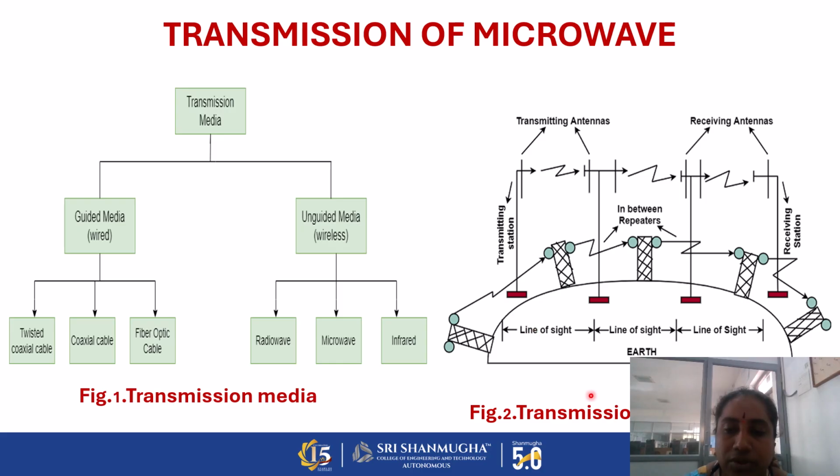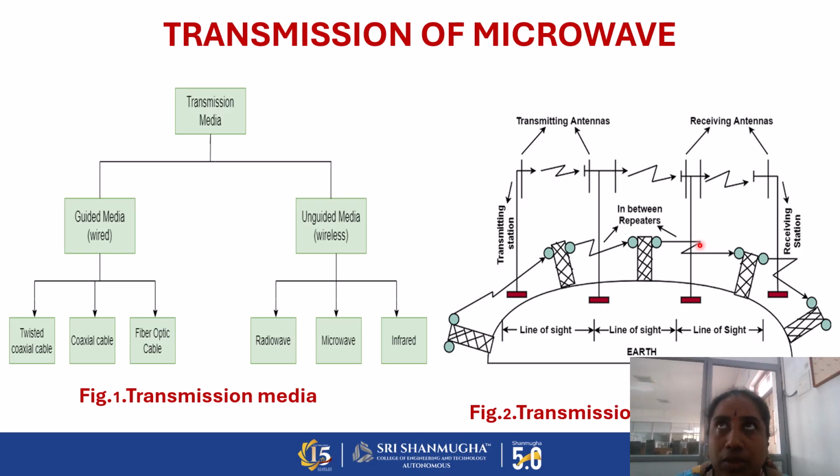Next, in figure 2, I represented the transmission medium of electromagnetic waves in free space transmission. That is how we transmit the electromagnetic signals in free space. This is the earth, that is, the ground station. We fix the transmitting antenna and the receiving antenna in the earth station. For example, if you consider a few gigahertz, that is 2 gigahertz to 8 gigahertz, the C and X bands, we transmit the electromagnetic signal through a waveguide.